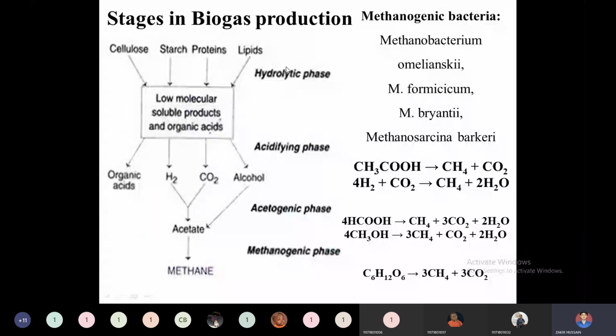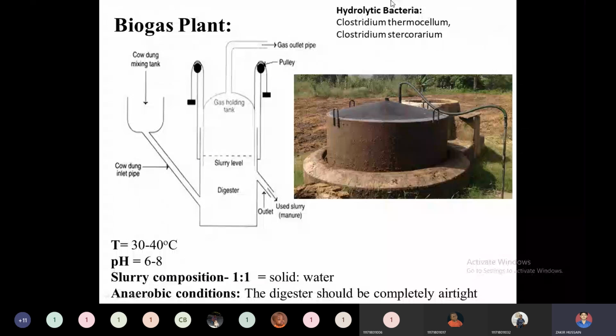So in the hydrolytic phase, we need to dilute the strong organic matter that is there. So the slurry composition, solid to water, will be 1:1 by weight ratio. After adding all these conditions and putting the airtight conditions inside this digester, after 2 to 3 weeks,